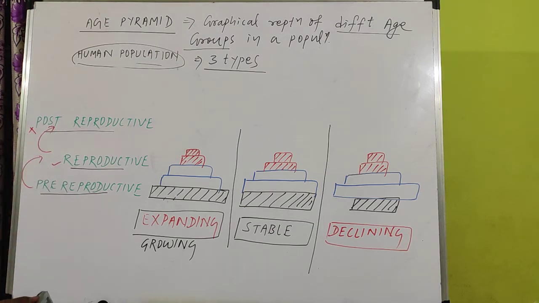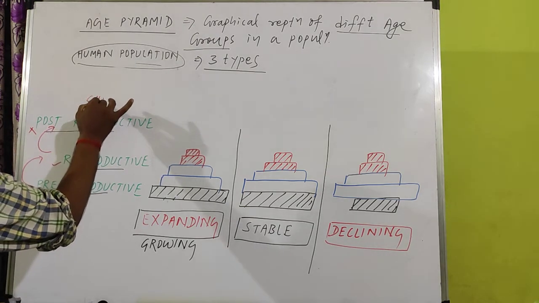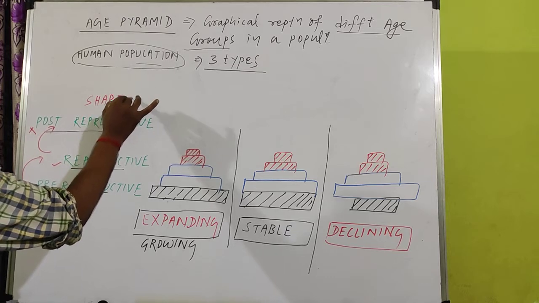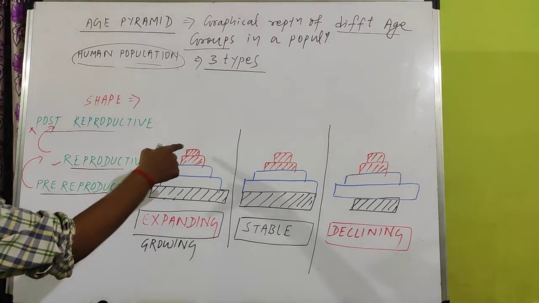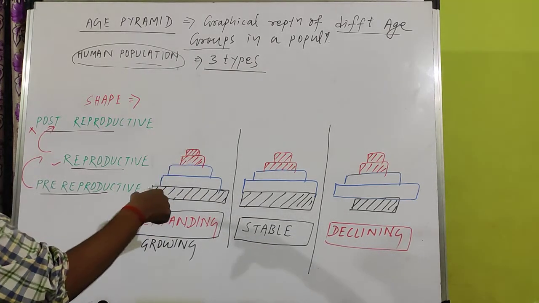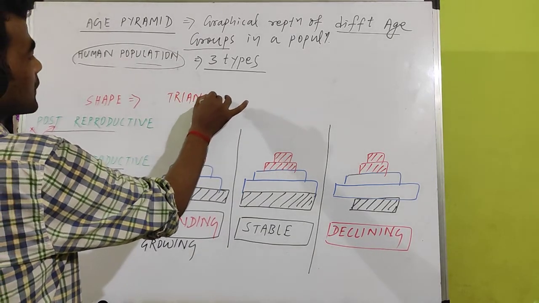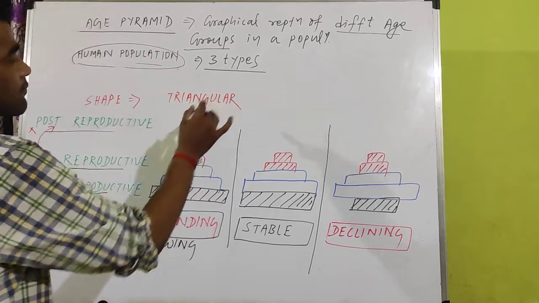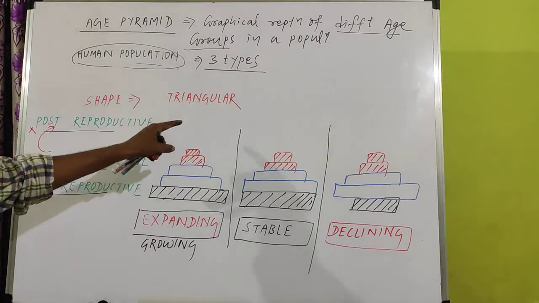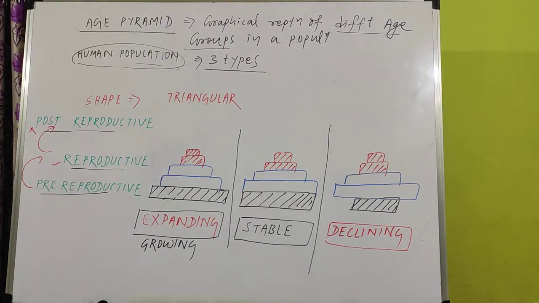And if you look at the shape of the age pyramids, the first pyramid is triangular in shape. Gradually there is a reduction to the top.